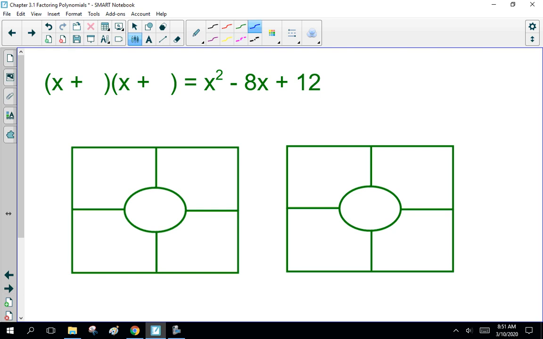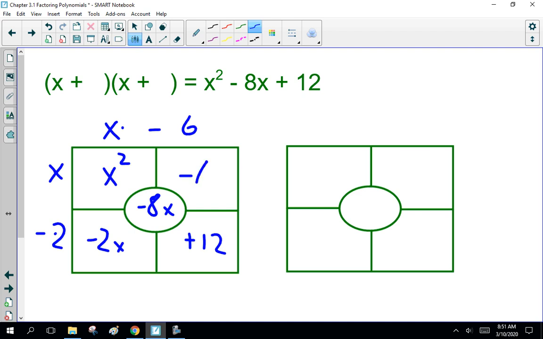x plus something times x plus something gives us x squared minus 8x plus 12. Well, our term is x squared minus 8x plus 12. What times what gives us x squared? x times x. Now, two numbers that add together to be minus 8 and multiply together to be 12. x minus 6, x minus 2, I think. x times minus 2 is minus 2x. x times minus 6 is minus 6x. Minus 8x. Yes, that works. So that's x minus 6, x minus 2.